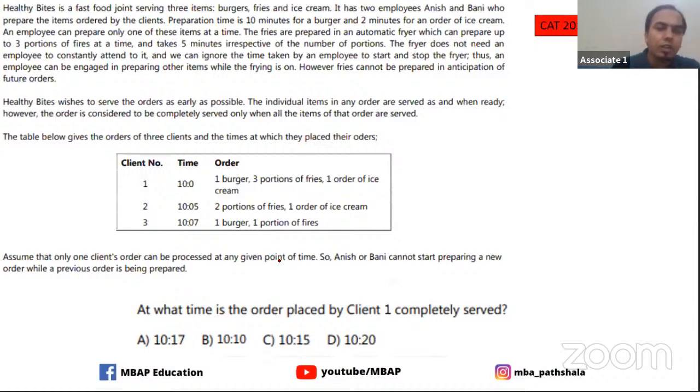On that note, I have brought this question on the screen, which is of the CAT 2017 slot 1 paper. It is an actual question from CAT 2017, slot number 1. I want to confirm first whether you guys can see the question completely.